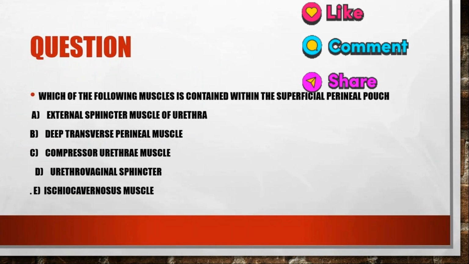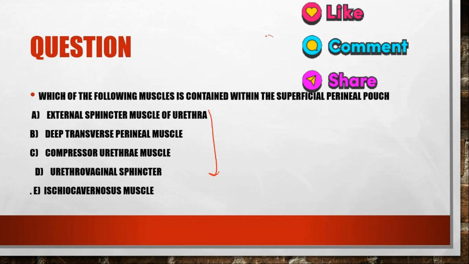Next question is, which of the following muscles is contained within the superficial perineal pouch? Option A, external sphincter muscle of urethra. Option B, deep transverse perineal muscle. Option C, compressor urethrae muscle. Option D, urethrovaginal sphincter. And option E, ischiocavernosus muscle. It is ischiocavernosus. Yes. So all the others are muscles of the deep perineal pouch.